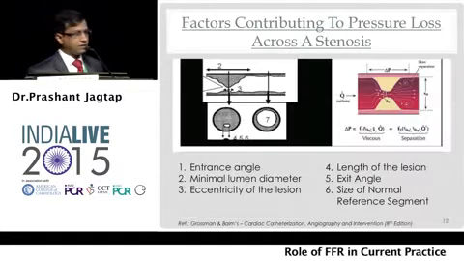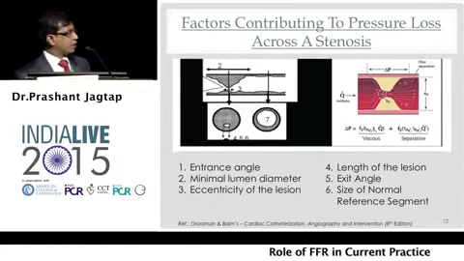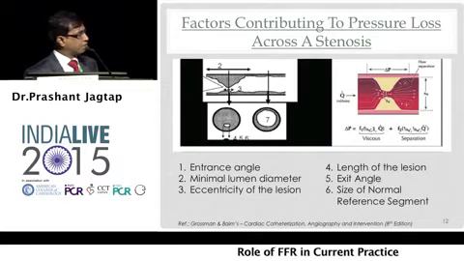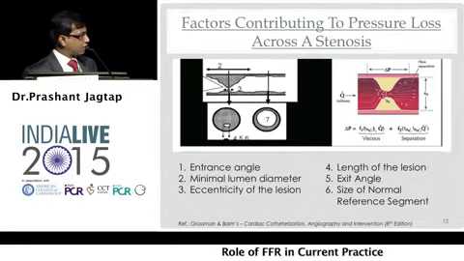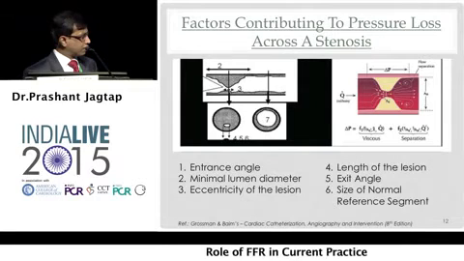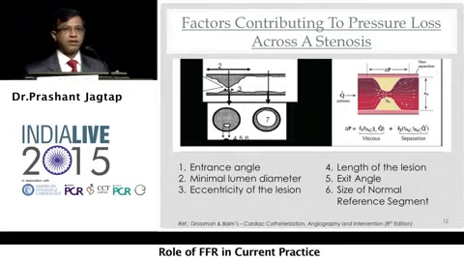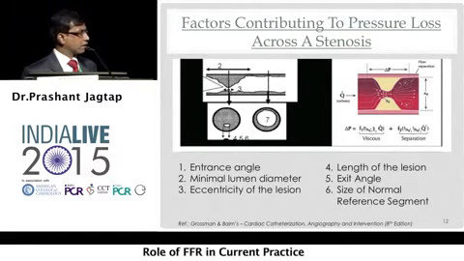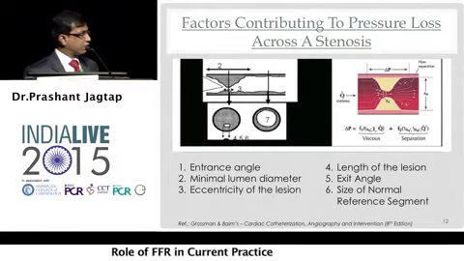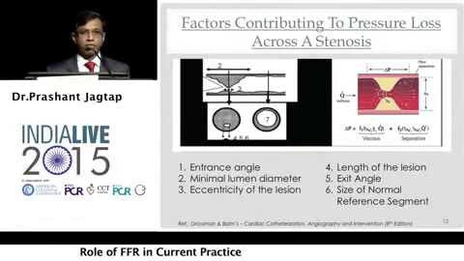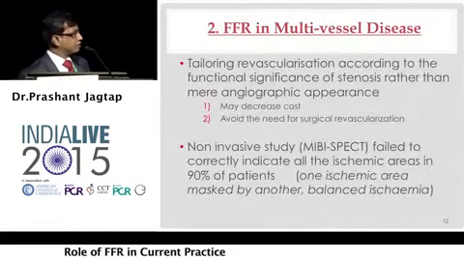Now, why should all this happen? Why is there a visual mismatch? We must try to understand that there are certain factors contributing to pressure loss across the stenosis. It is not only the minimal lumen diameter, but the entrance angle, the eccentricity of the lesion, the length of the lesion, the exit angle, and the size of the normal segment, which all contribute towards an ischemic or non-ischemic FFR. A lesion like this would cause friction and energy loss, and may cause flow separation, and all this contributes towards the pressure loss. This is a very important point to understand in single vessel disease.